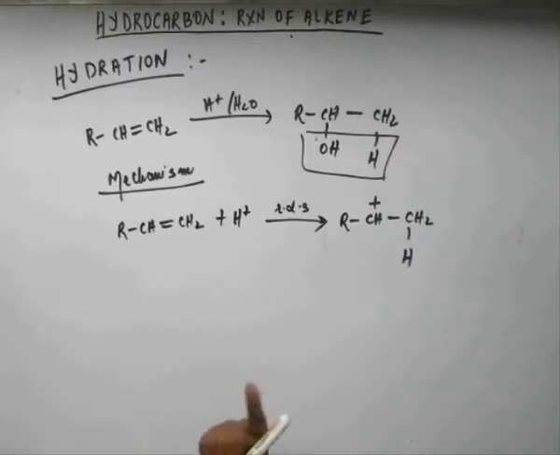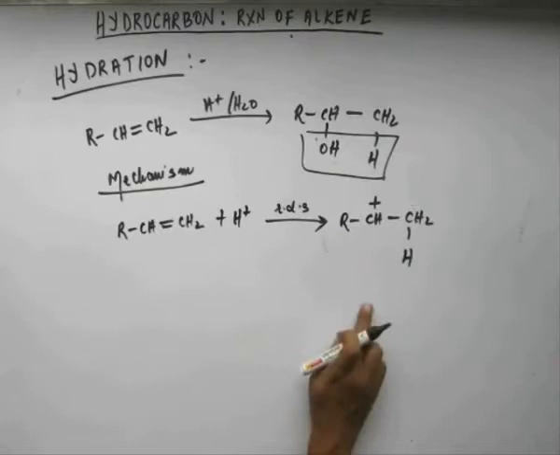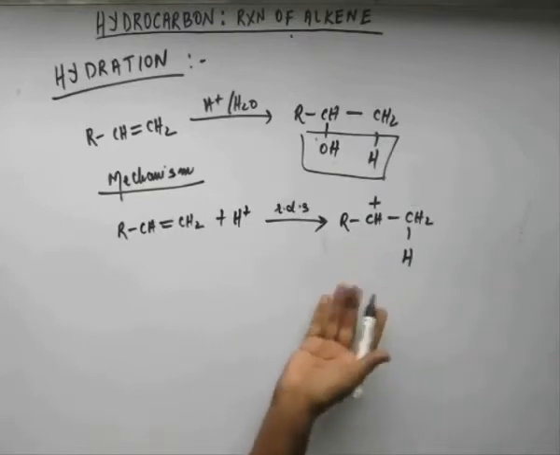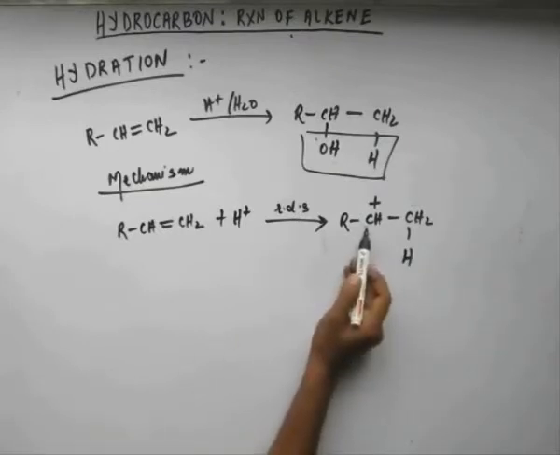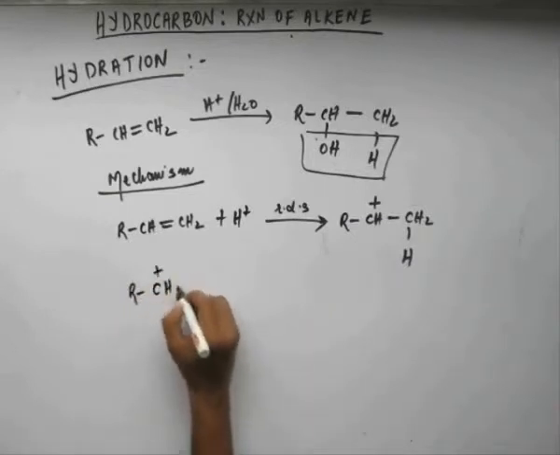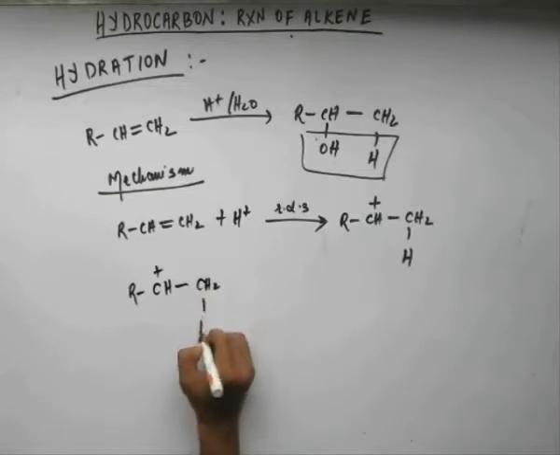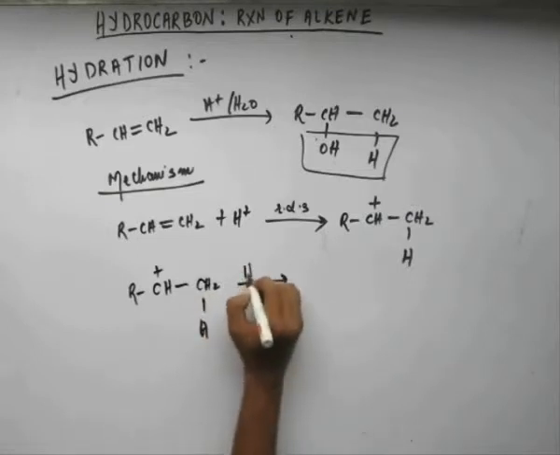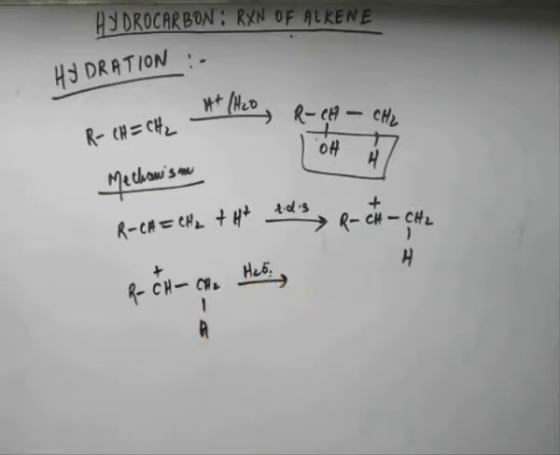Now in the next step, what else do we have in the system? We have H plus, alkene and water. H plus won't come again, plus plus won't come together. Now this carbon requires electrons, and what do we have in the system that has electrons? We have got water. This water has oxygen that has two lone pairs, and that lone pair can offer its electronic density to this carbon.